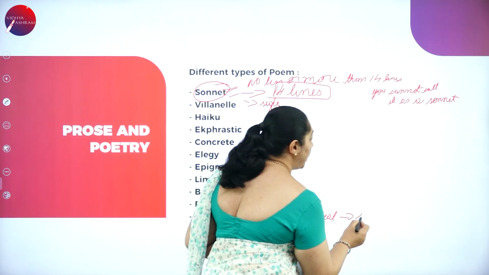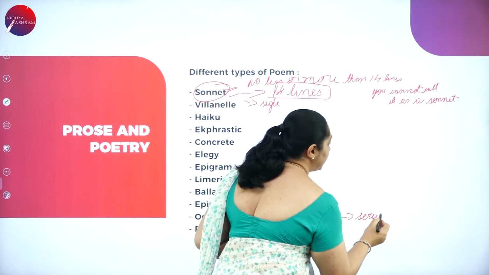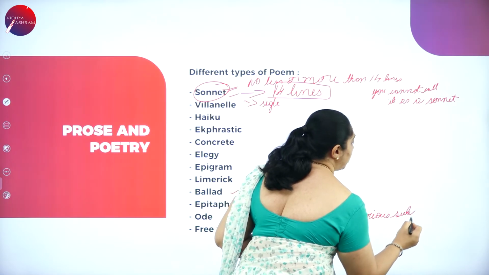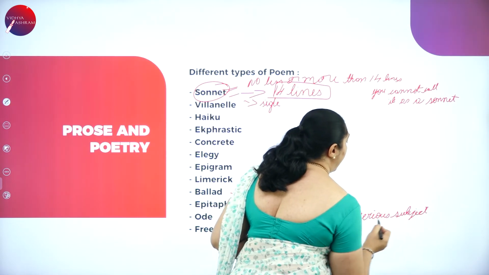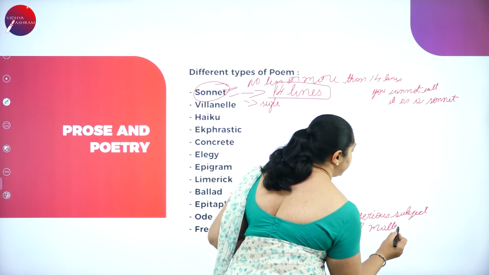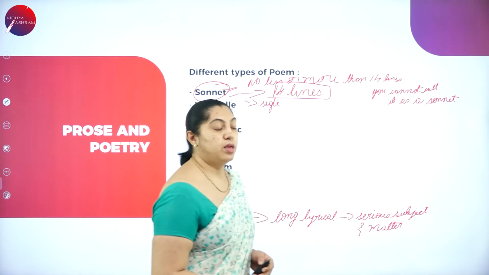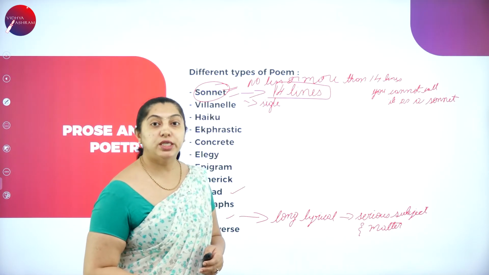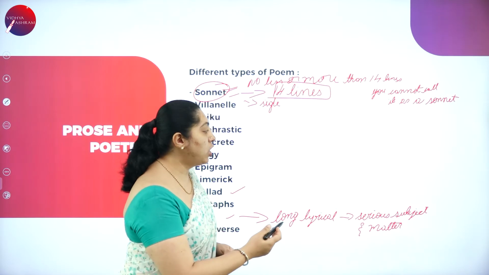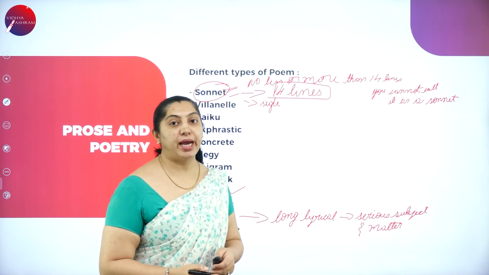It is based on a serious subject and matter. Got it? What is an ode? An ode is a long lyrical poem which is based on a serious subject and matter.